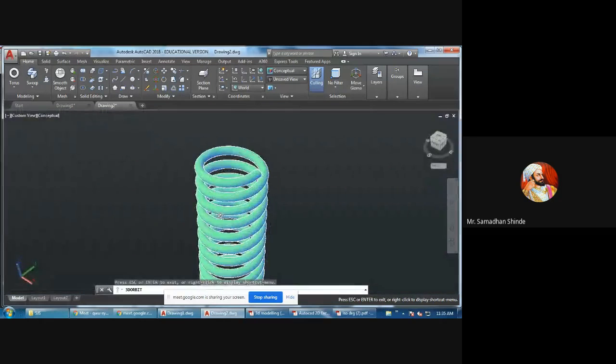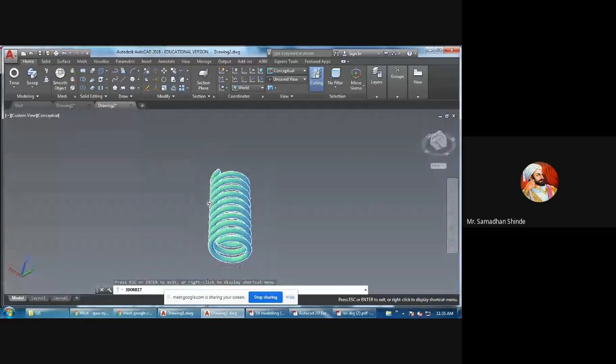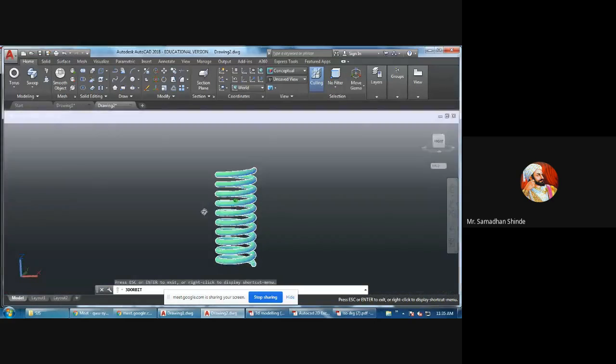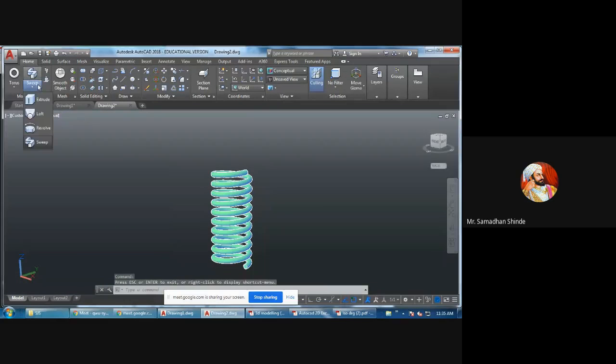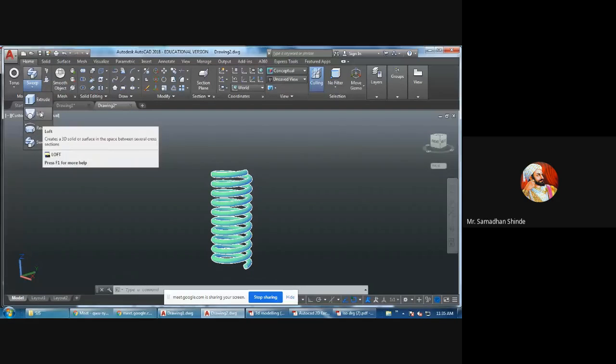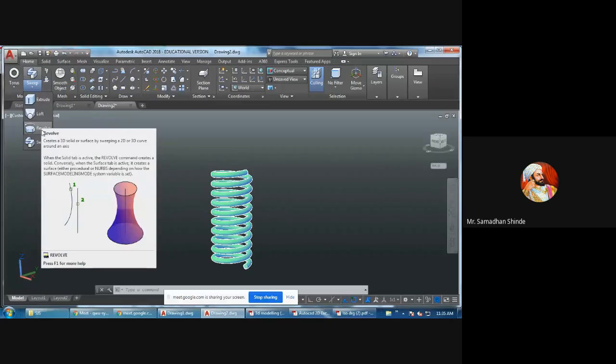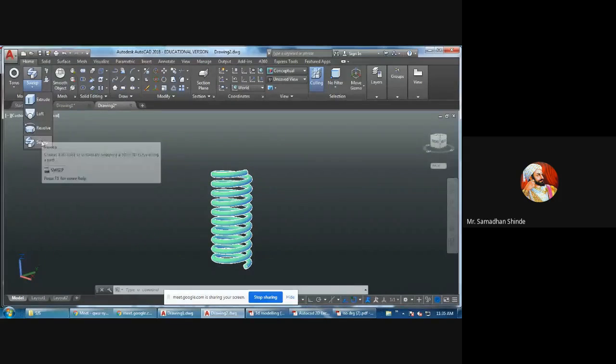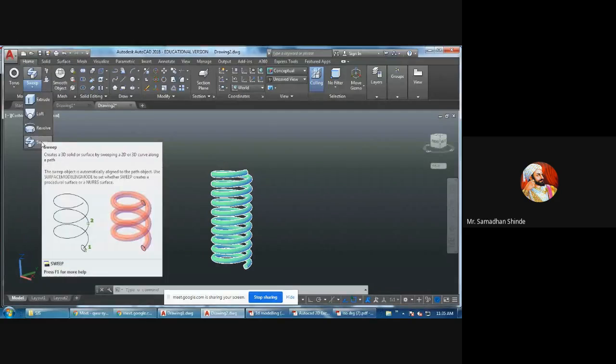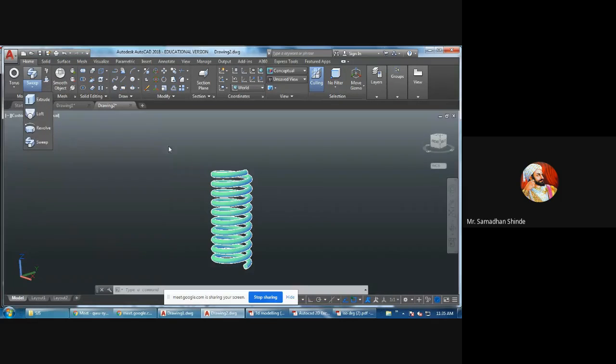Which are the four commands we have seen today in 3D? First one is extrude, giving height to the object. Second one is loft, joining two or more cross sections. Revolve, revolving the object around one axis. And the last one is sweep, moving the object along a specified path.